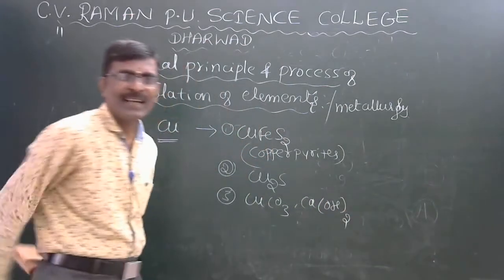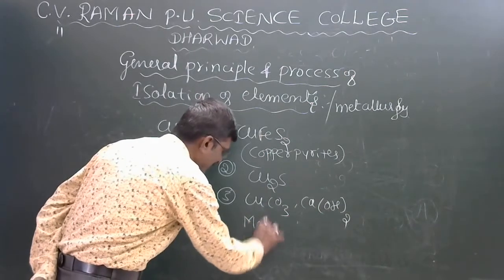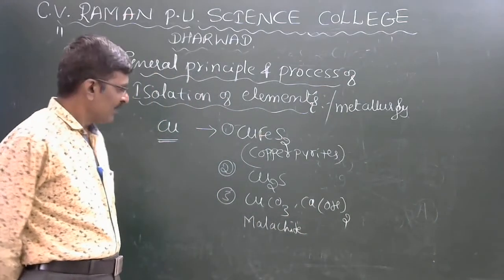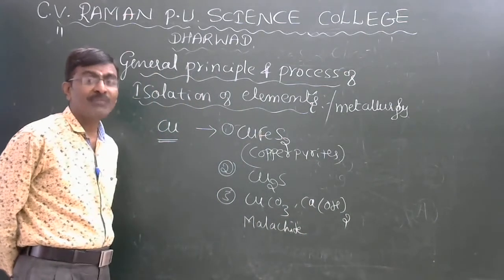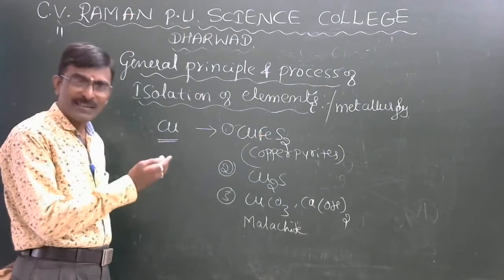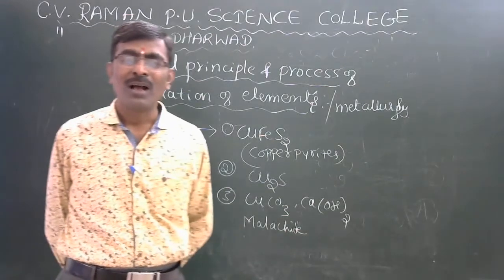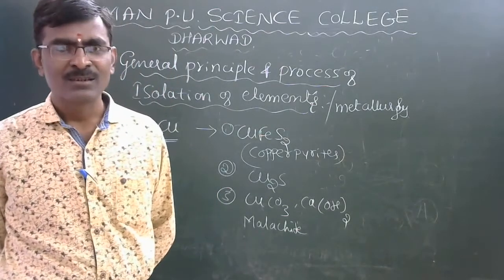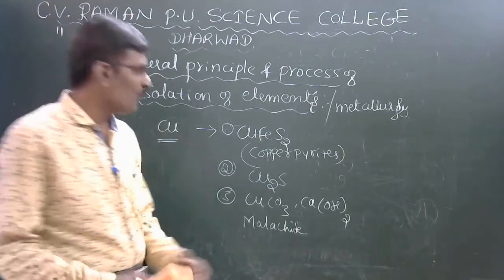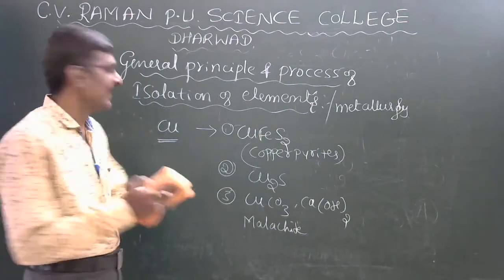This compound is called malachite. So these are some ores of copper. Copper sulfide is also available in the earth's crust. So pure copper can be extracted from those ores. This is the important thing, my dear student.